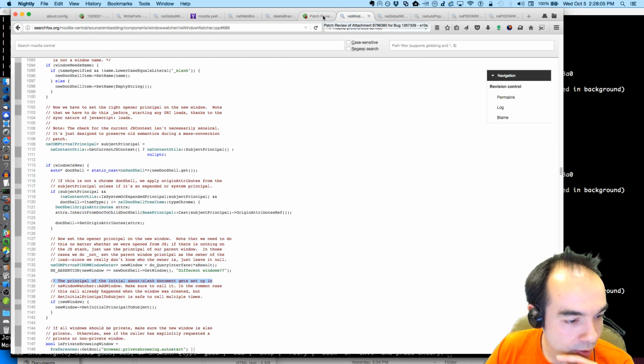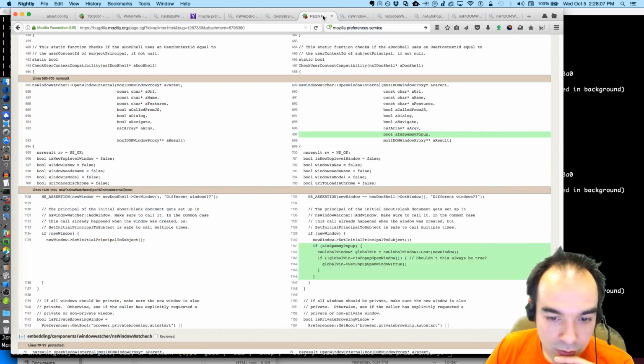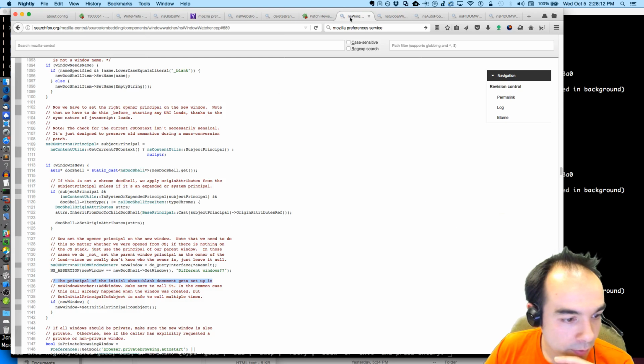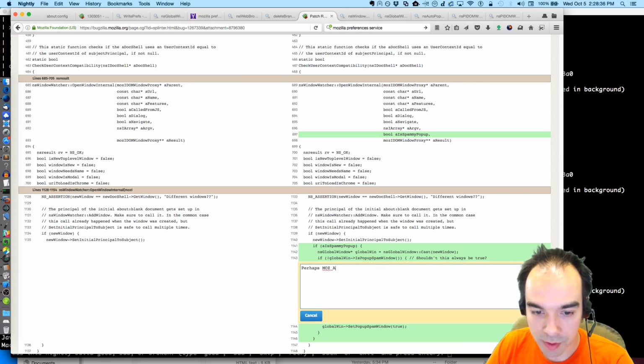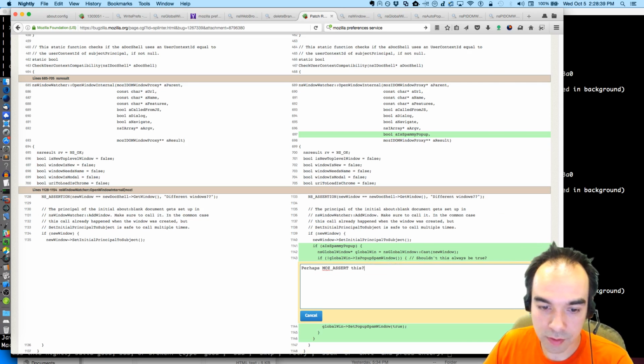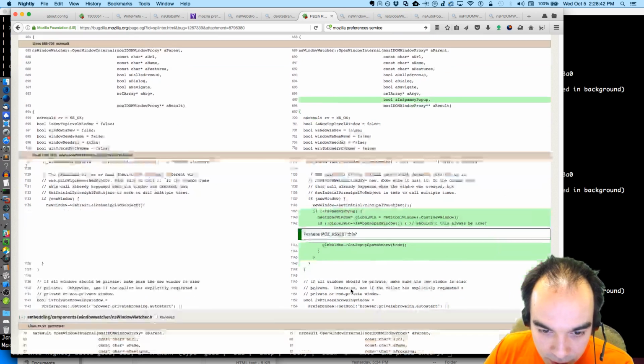Is this the right place to do this? If we're a spammy pop-up, if window is new, if new window, we get the global window from the new window. And if not, perhaps Moz assert this.